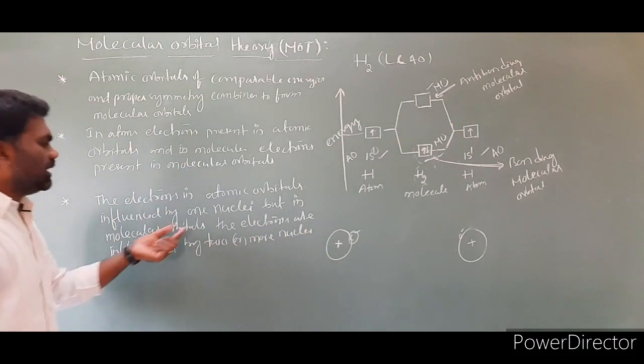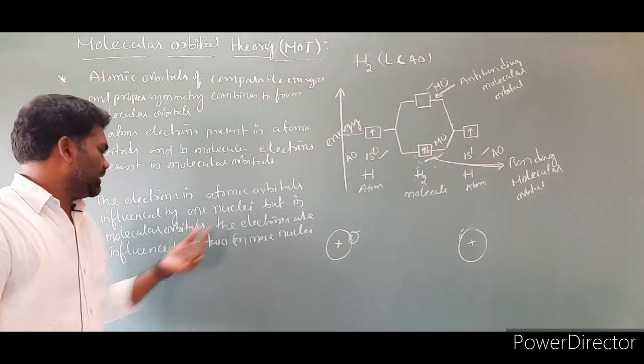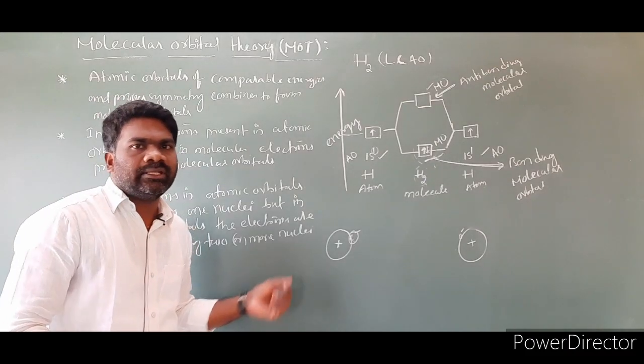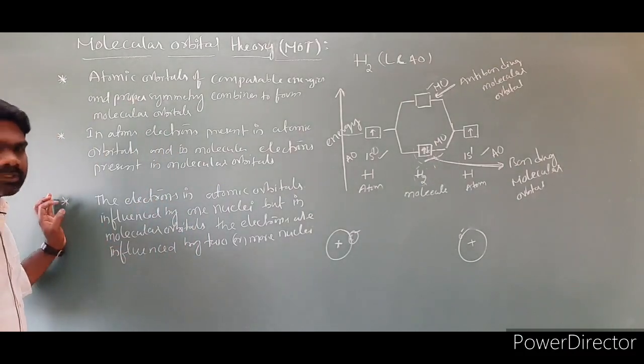In atomic orbitals the electrons are influenced by one nucleus, but in the case of molecular orbitals, the electrons are influenced by two or more nuclei. This is the third postulate.